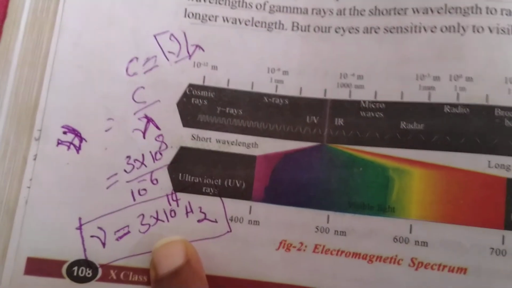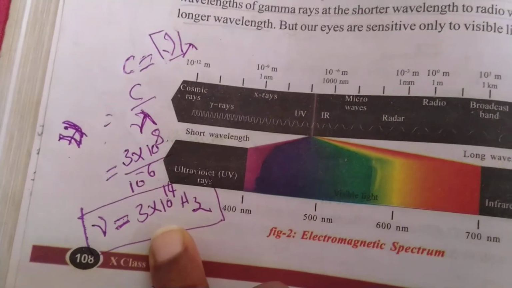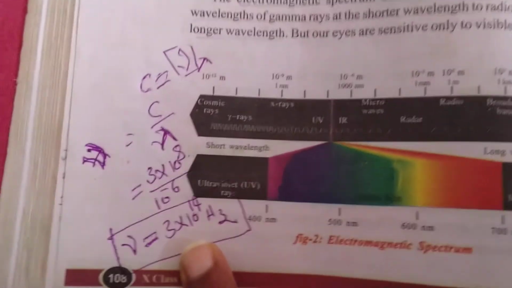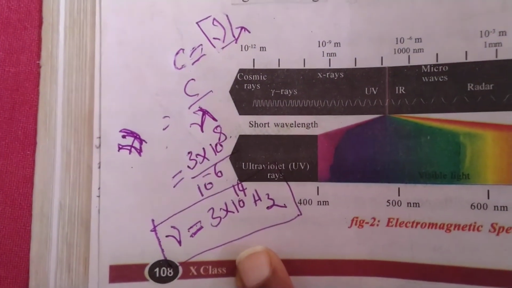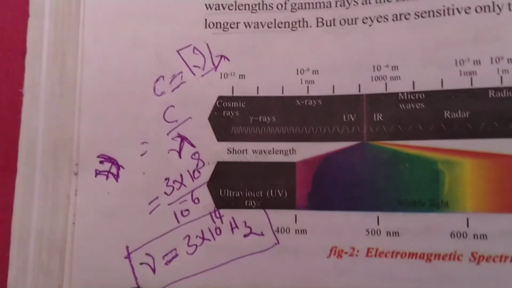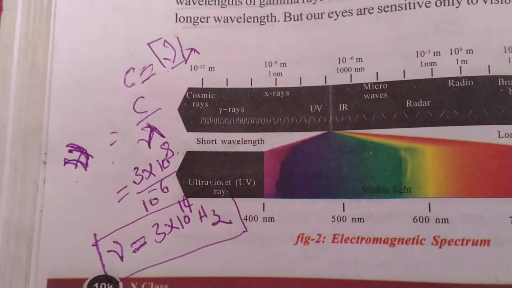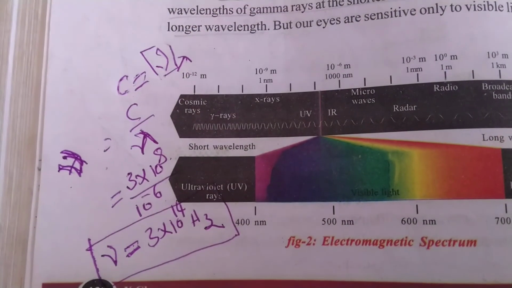So it can also be asked like this. Usually this kind of questions you will be finding either in 1 mark questions or in multiple choice questions. Okay children, so please take a screenshot of this, how to find out the frequency of a given particular waveform or given particular light, part of the spectrum.